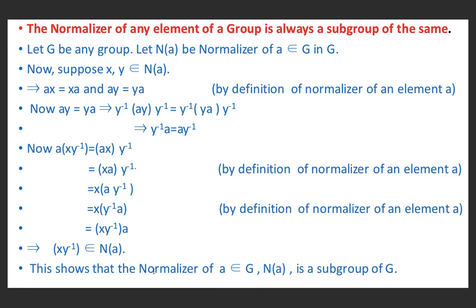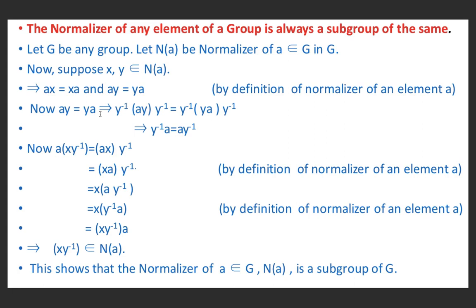Now we will show that the normalizer of any element of a group G is always a subgroup of the same group. Let G be any group. Let N(A) be the normalizer of A belonging to G in G. Now suppose X, Y belong to N(A). This implies AX equals XA and AY equals YA by the definition of the normalizer of an element A. Now AY equals YA implies Y inverse AY Y inverse is equal to Y inverse YA Y inverse.